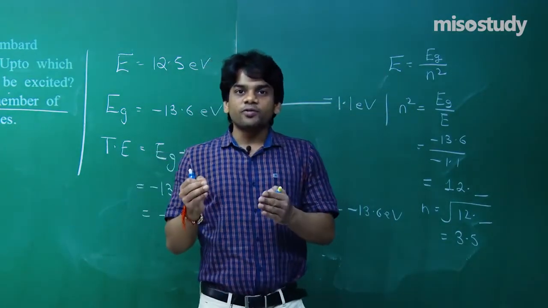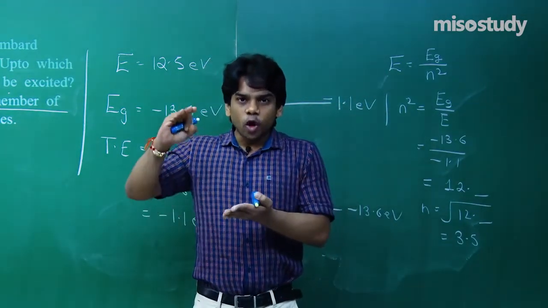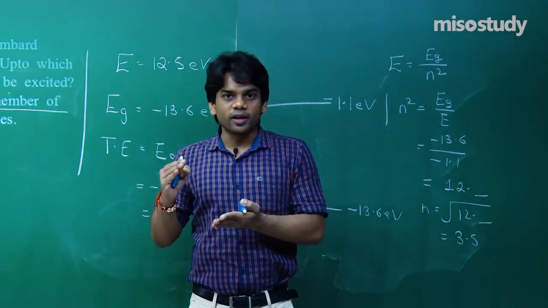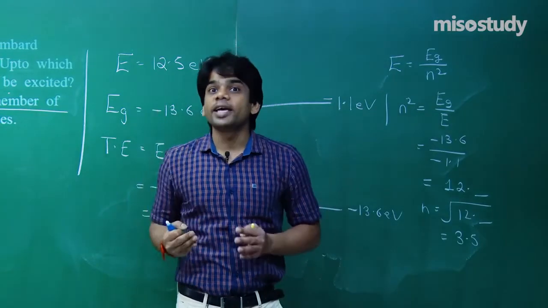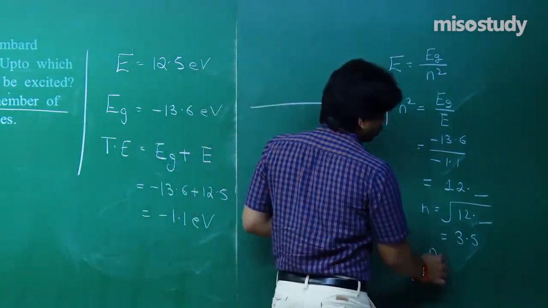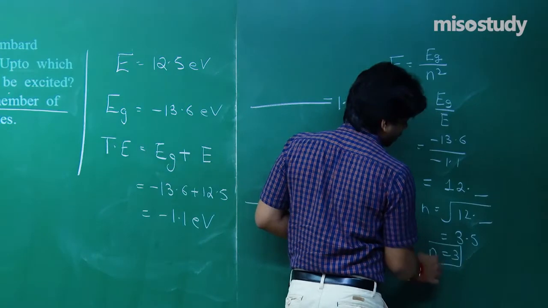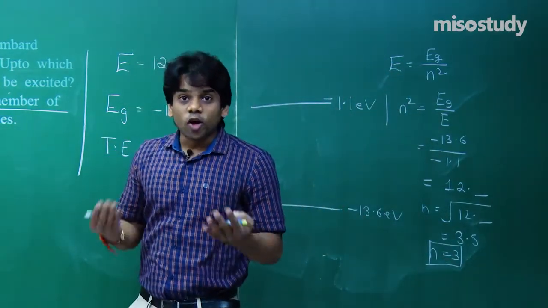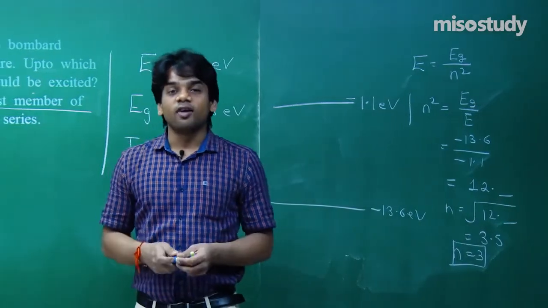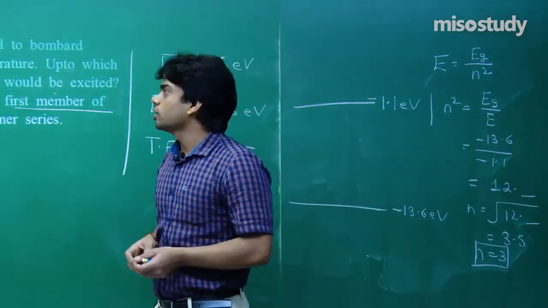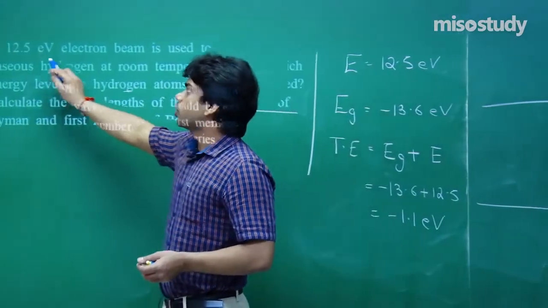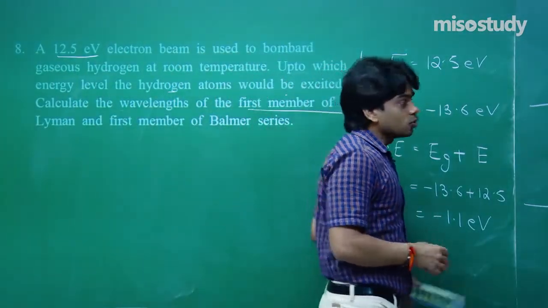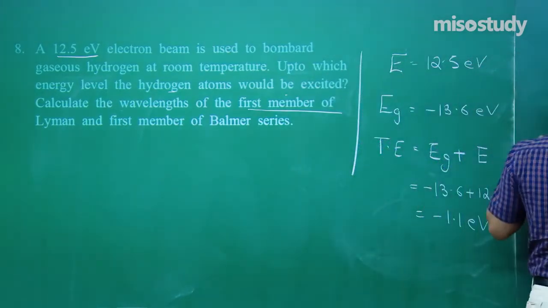If 3.5 comes, it should always be lower than this 3.5, the integer value you have to take. So you cannot take 4, you have to take n equals to 3. So the electron is going to reach n equals to 3. This will be the value of the nth orbit in which the electron is going to reach after it acquires a photon or electron beam giving energy of 12.5 electron volt. So it's going to reach n equals to 3, that is equal to the second excited state.